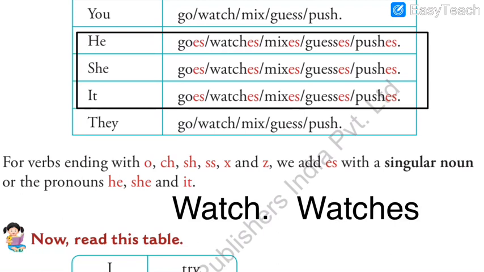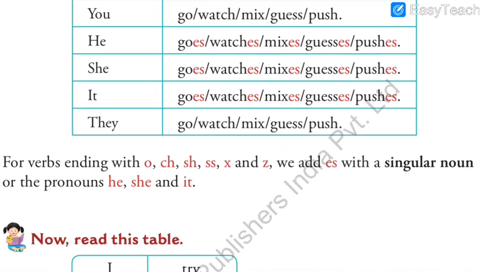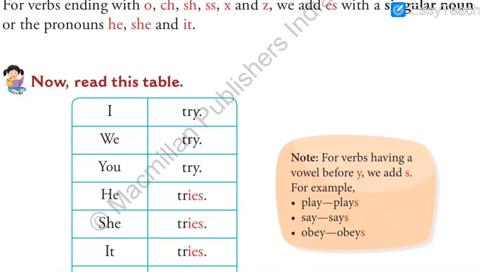Again the same thing, CH is there in the list. The word watch ends with the two letters CH, so we need to add ES. This way, if you remember O, CH, SH, double S, X, Z, only 6 endings, this will be a piece of cake for you, I must say. Means very easy for you.